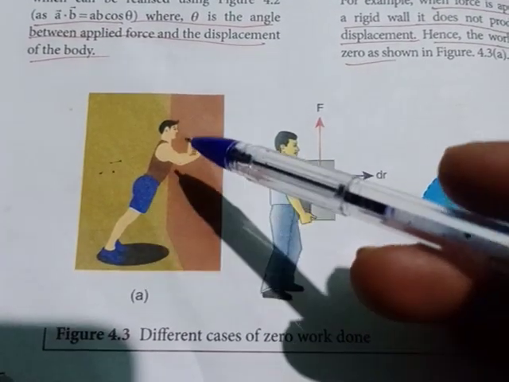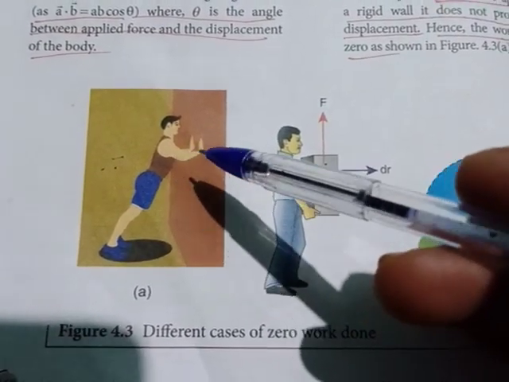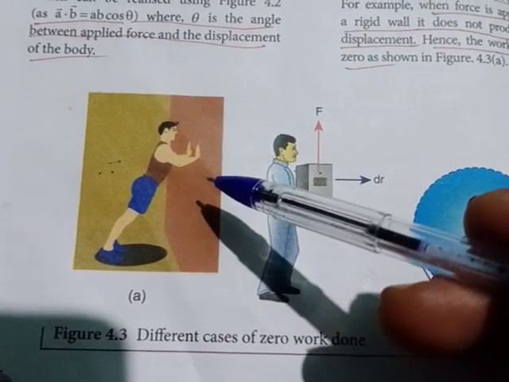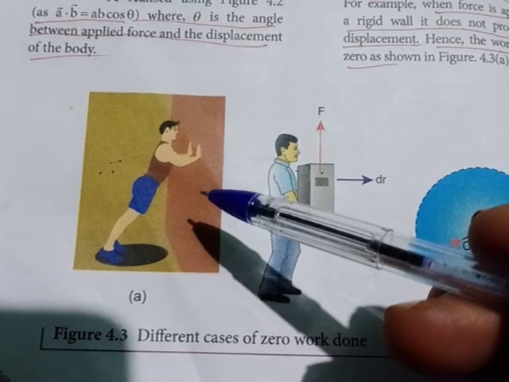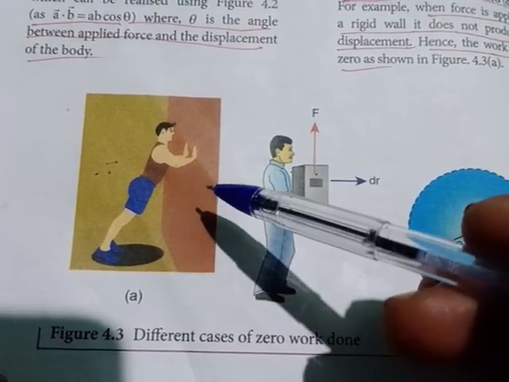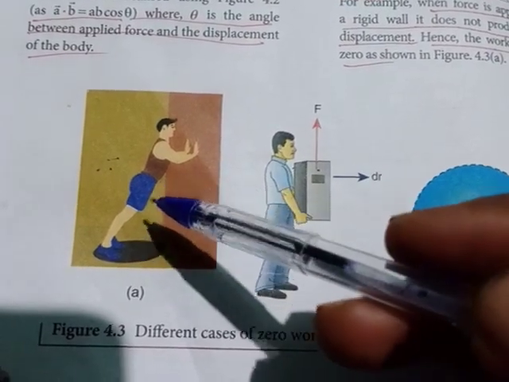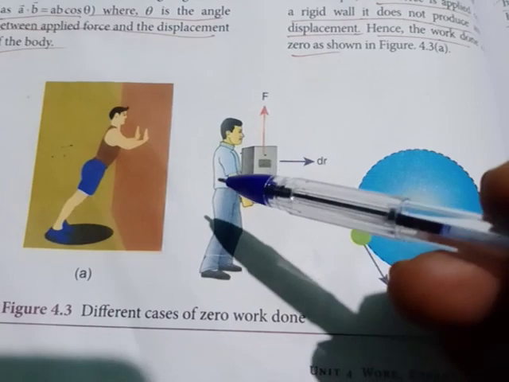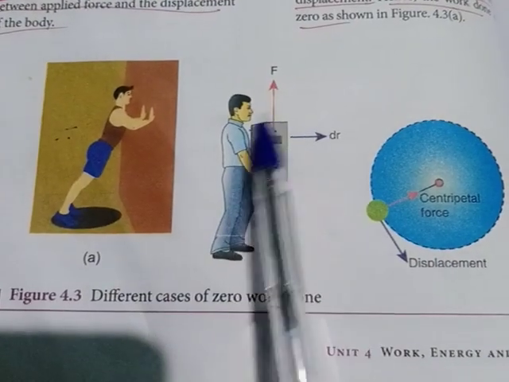You are applying force on this wall, but there is no displacement of the wall. So it does not produce any displacement, so we can tell that the work done is 0. And the third case is force and displacement are perpendicular.